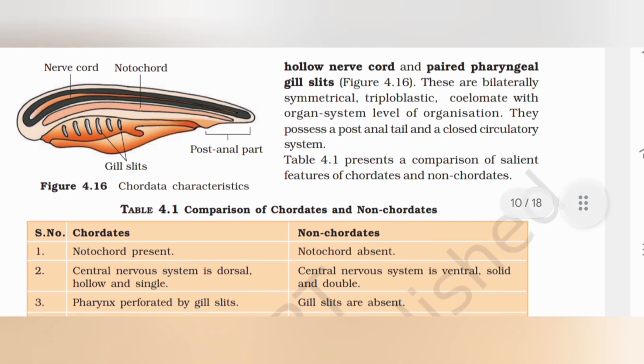a dorsal hollow nerve cord, and paired pharyngeal gill slits. Figure 4.16. These are bilaterally symmetrical, triploblastic, coelomate with organ system level of organization. They possess a post-anal tail and a closed circulatory system. Table 4.1 presents a comparison of salient features of chordata and non-chordata.